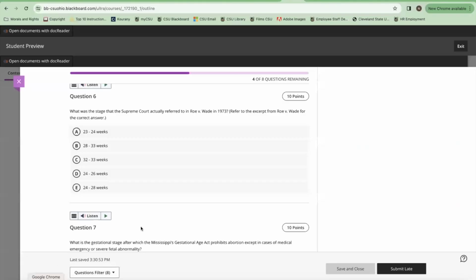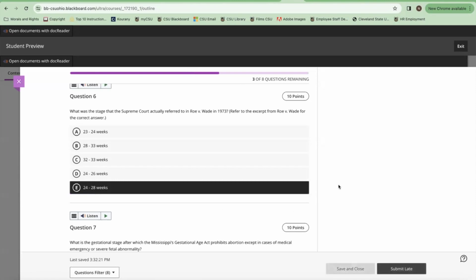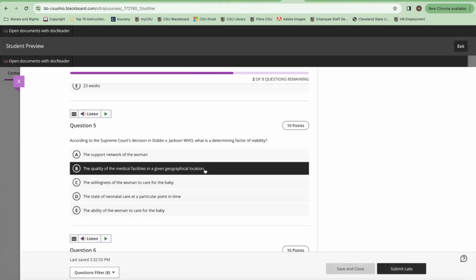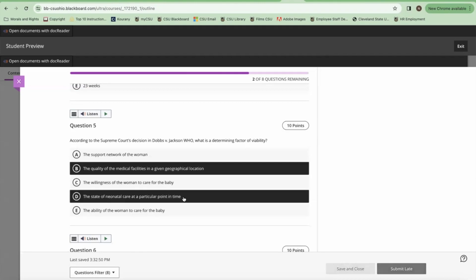So let's get back to the quiz, and we're going to click on E because that's what actually was said in Roe versus Wade. Question 5. According to the Supreme Court's decision in Dobbs versus Jackson, what is the determining factor of viability? The support network of the woman, they do not refer to that. The quality of the medical facilities in a given geographical location, certainly they're referring to that. The state of neonatal care at a particular point in time, that's certainly something they pointed out.